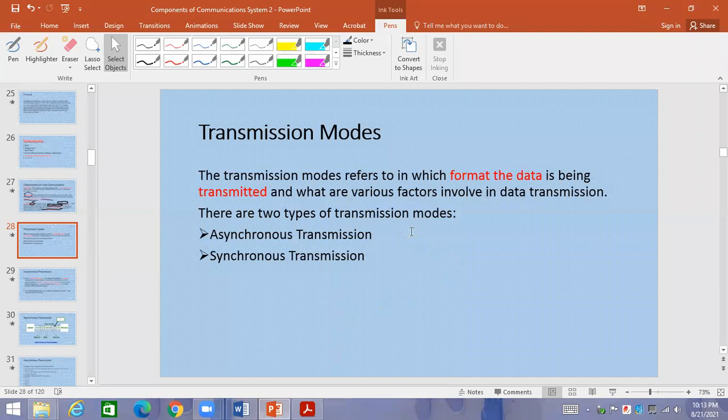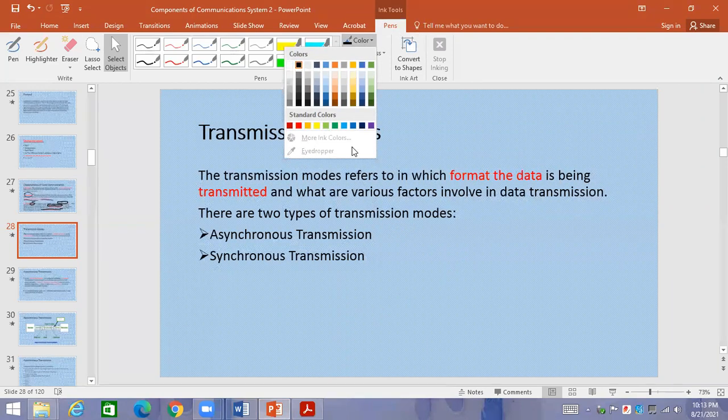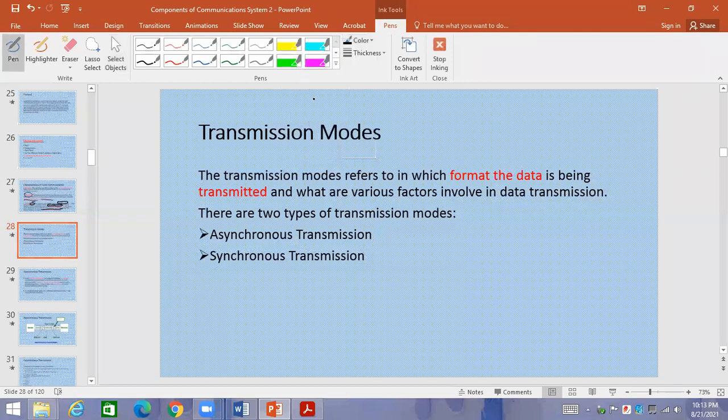So basically there are two types. What are the types? Asynchronous transmission and synchronous transmission. What is meant by asynchronous? Only A is coming over here, and over here it is synchronous transmission. So synchronous and asynchronous transmission are the two types of transmission that are used for data communication. These are called transmission modes.